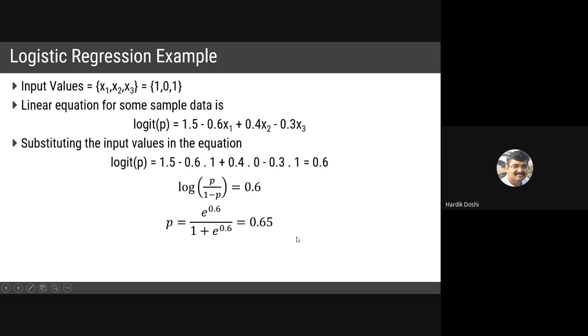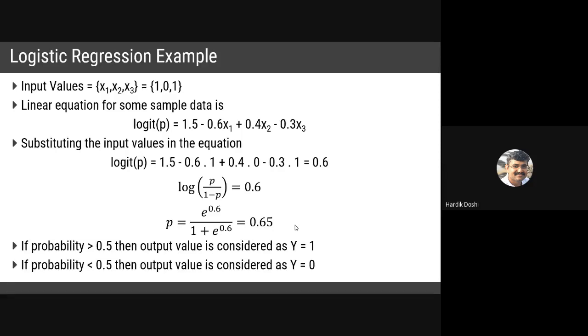Is it greater than 0.5? Yes, it is greater than 0.5. Then success can be predicted. But if the probability is less than 0.5, then failure is to be considered. So if the probability is greater than 0.5, then y is considered to be 1, and if the probability is less than 0.5, then y is considered to be 0. The question arises, sir, greater than 0.5, less than 0.5, what about equals to? We consider over here greater than or equal to 0.5.